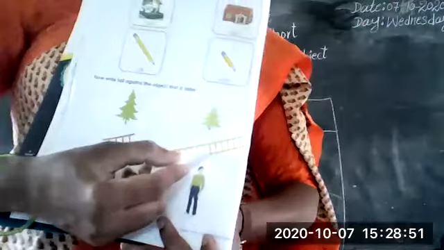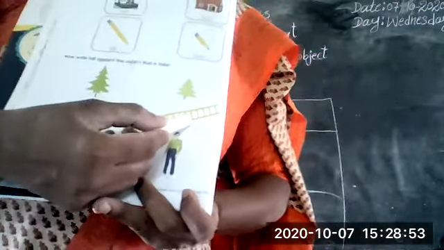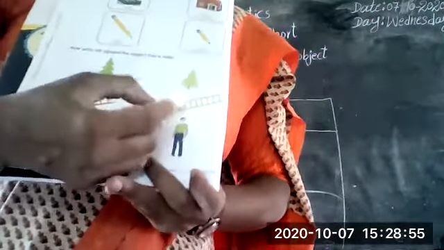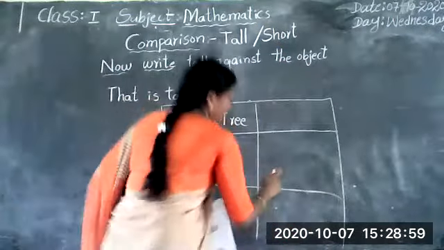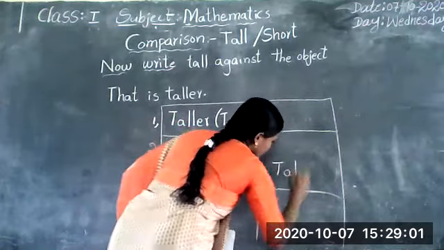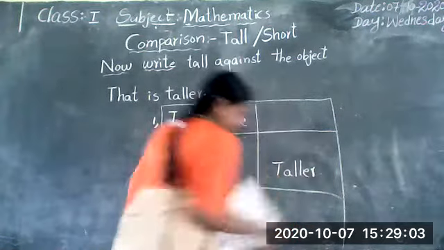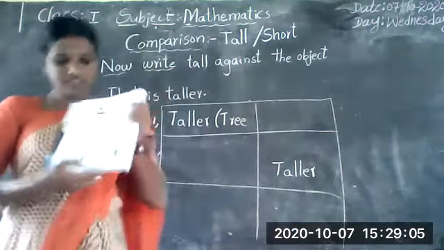Here. This is the taller ladder. So you should write taller here, in the second picture. Taller.